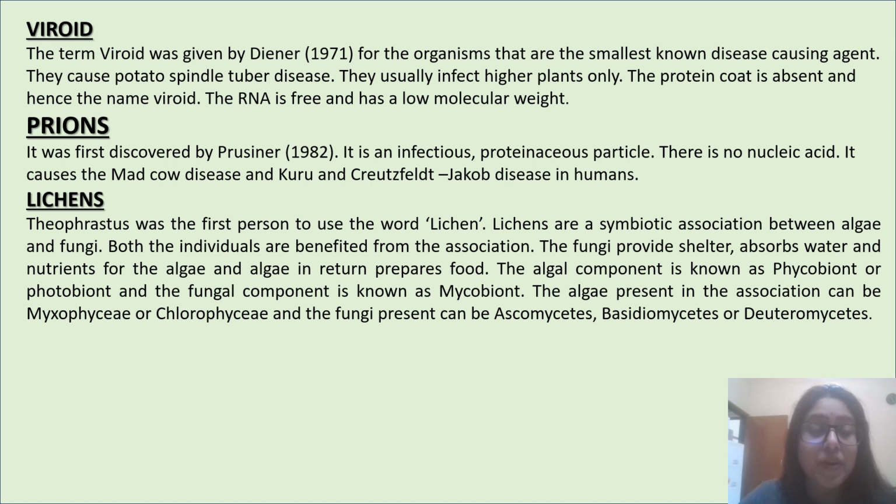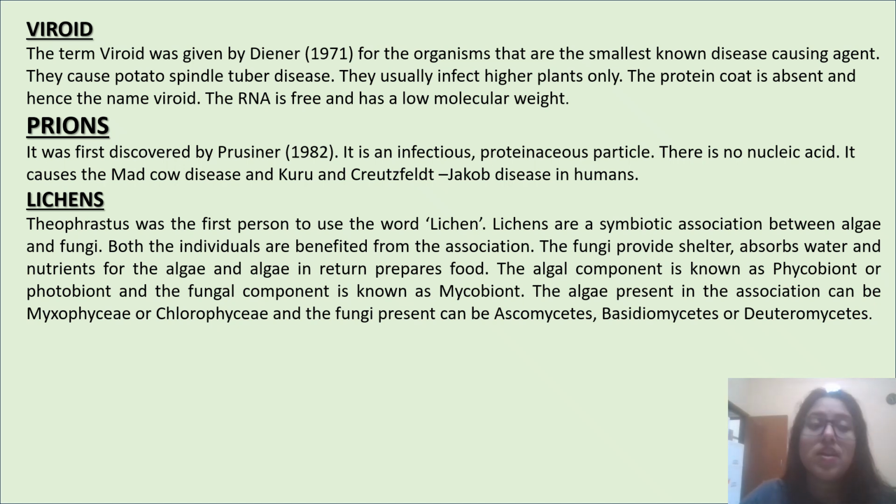Next, what is viroid? The term viroid was given by Diener for the organisms that are the smallest known disease-causing agent. They cause potato spindle tuber disease. They usually infect higher plants only. The protein coat is absent and hence the name viroid. The RNA is free and has a low molecular weight.